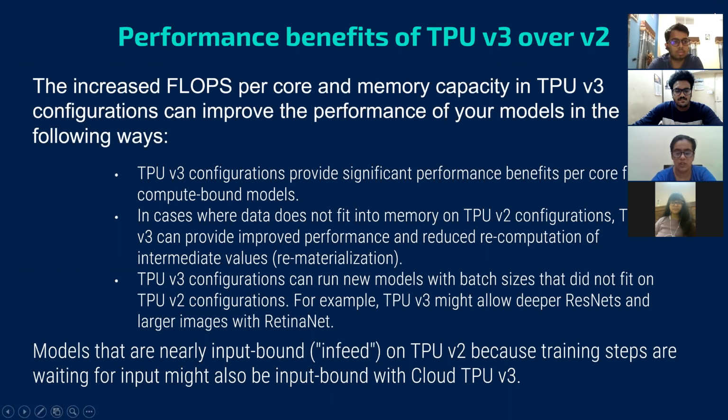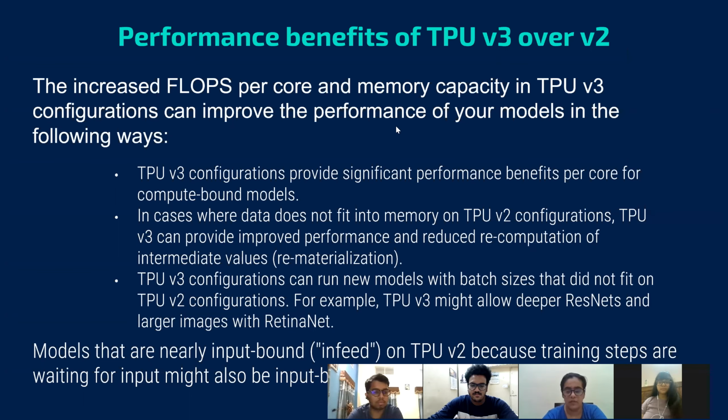Secondly, the TPU version 3 might allow deeper ResNets and larger images with RetinaNet. TPU version 3 configurations can run new models with batch sizes that do not fit on TPU version 2 configurations. And lastly, TPU version 3 provides improved performance and reduced recomputation of intermediate values, but in TPU version 2 configurations, data sometimes does not fit into memory. Next slide.